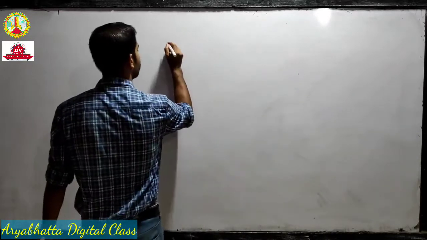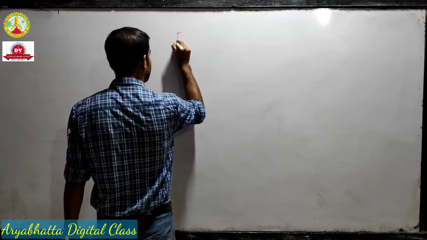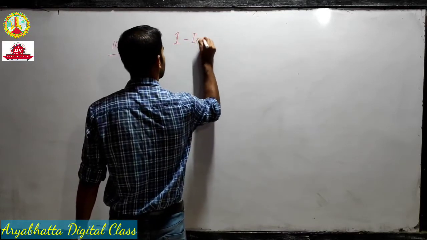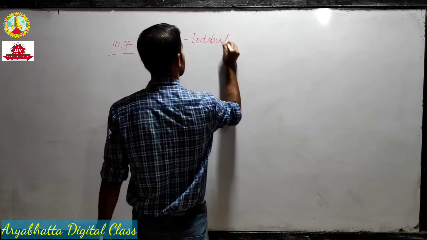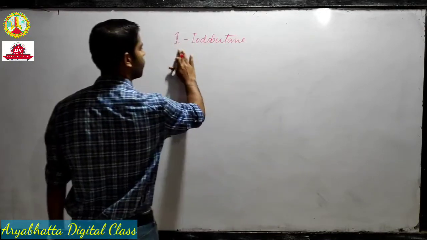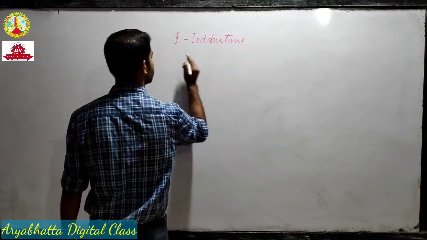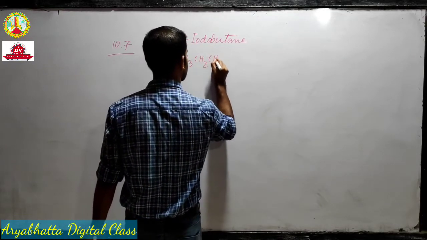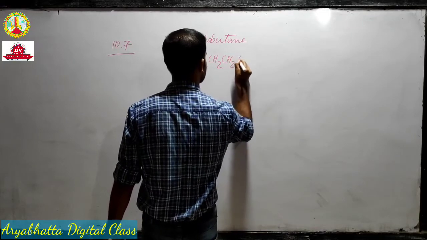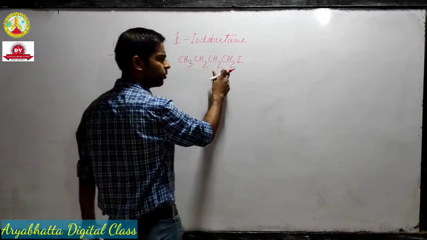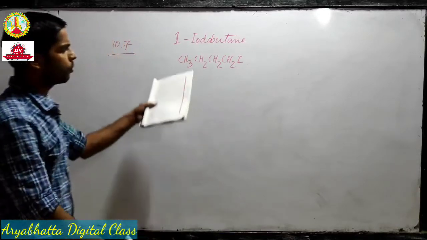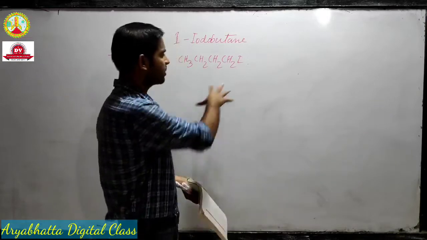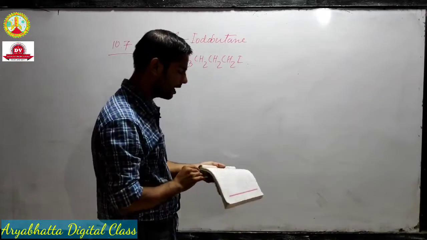That means our requirement is we need to prepare 1-iodobutane. So this is the product that we need. So let's write 1-iodobutane. Methane, ethane, propane, butane, 4 carbons and iodine. So this is our 1-iodobutane, because iodine must remain at the first carbon. IUPAC naming says 1-iodobutane.